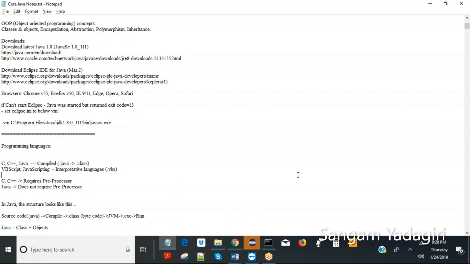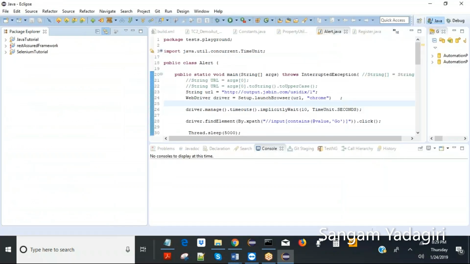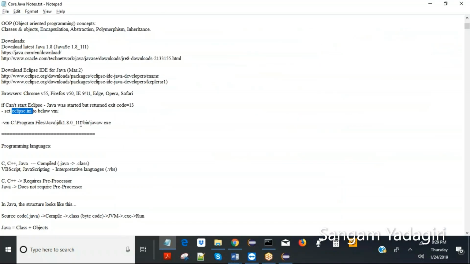Once you install it, if you are not able to open Eclipse, you can add this line anywhere or at the end of the file. There will be an eclipse.ini file in the folder in which you have installed Eclipse. It's very easy to find. Just go to Eclipse, find it, open it with Notepad, and add this line, so that it should be okay.